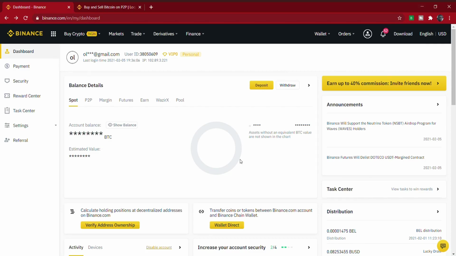Now, if you are from Nigeria, you're going to know that the CBN, the Central Bank of Nigeria, has actually placed a ban on the buying and selling of cryptocurrencies with naira in Nigeria. Now, what's the implication of this? It means that you can't deposit naira into your trading platform from your bank, and it also means that you can't withdraw naira from your trading platform into your Nigerian bank account.